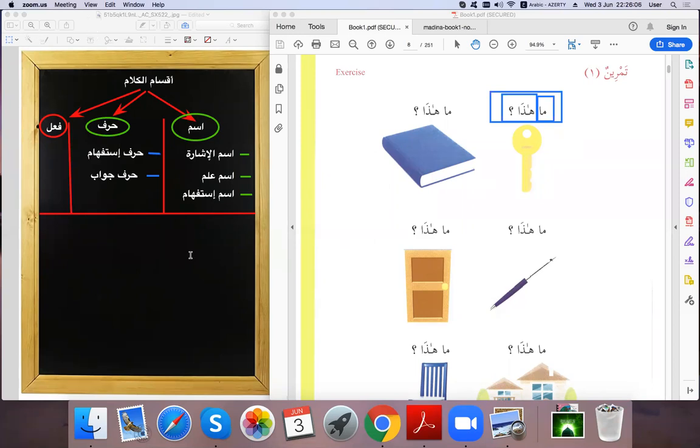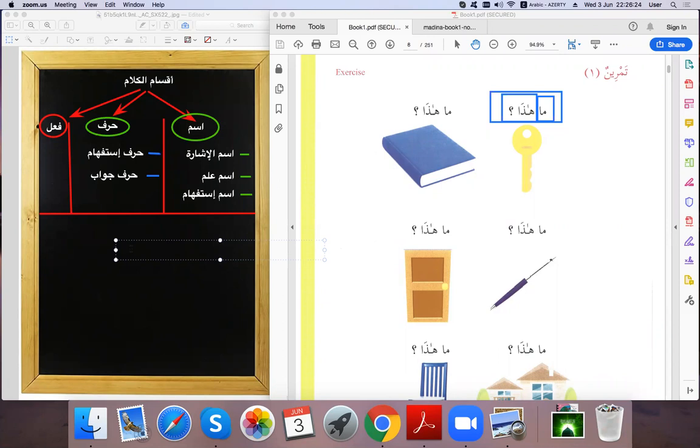We are going to add الجملة الاسمية and الجملة الفعلية. Okay, الكلام is about three parts: اسم, حرف, فعل, and the sentence is about جملة اسمية or جملة فعلية.